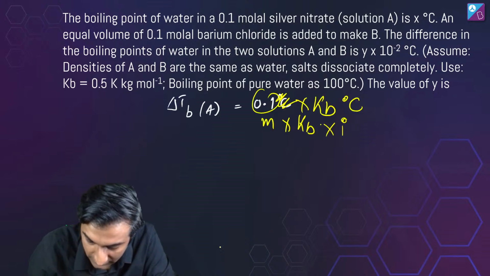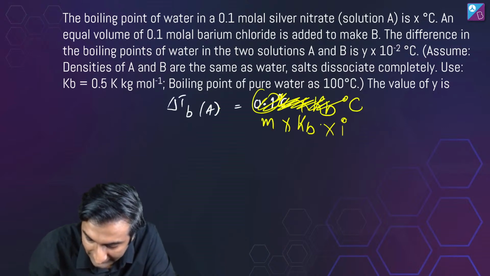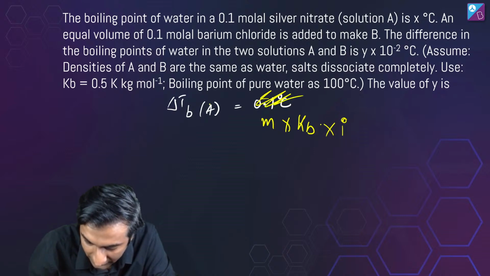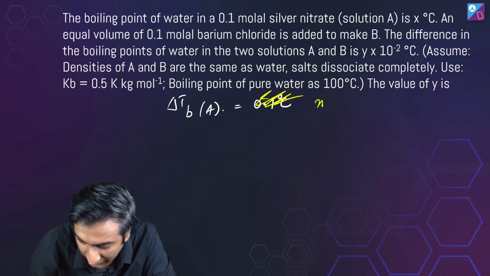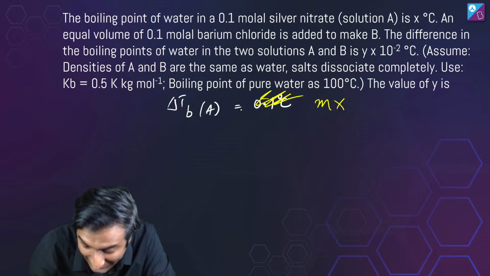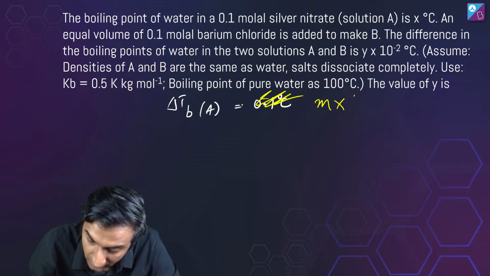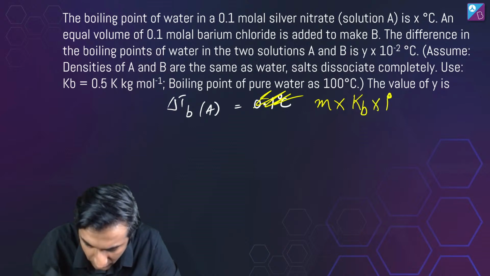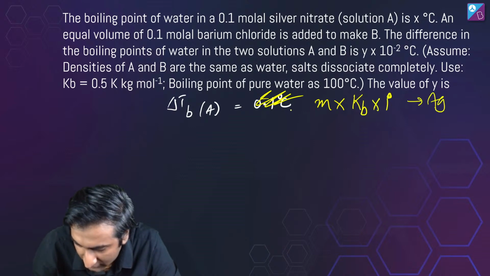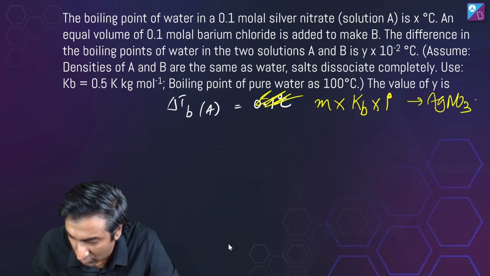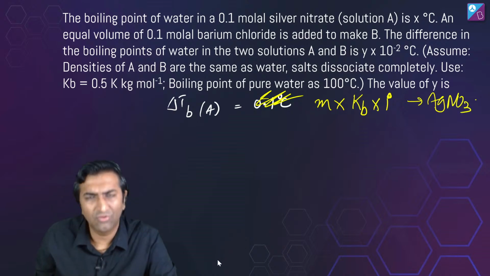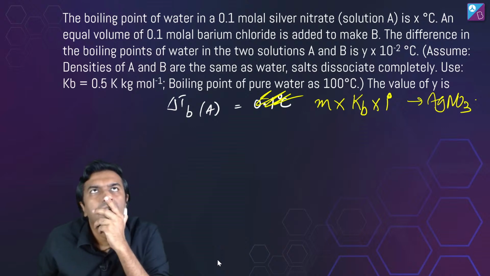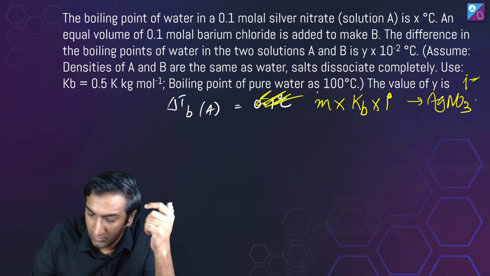So, X delta TB. Let's just scratch this out and इसको फिर से यहाँ पे लिख देते हैं. Delta TB of A is equal to molality times KB times i. What is i इसका? AgNO3 का क्या होगा? AgNO3 का i is going to be 2, right?